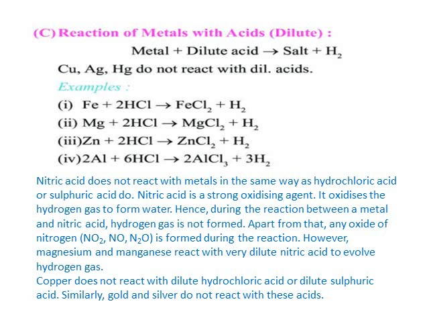Apart from this, generally metals react with dilute acids to give salt and hydrogen. Some of the examples are listed here. In the case of iron, magnesium, zinc, aluminum, when they react with hydrochloric acid, they produce their respective chlorides along with the evolution of hydrogen gas. So, is hydrogen gas evolved for all the metals which are reacted?